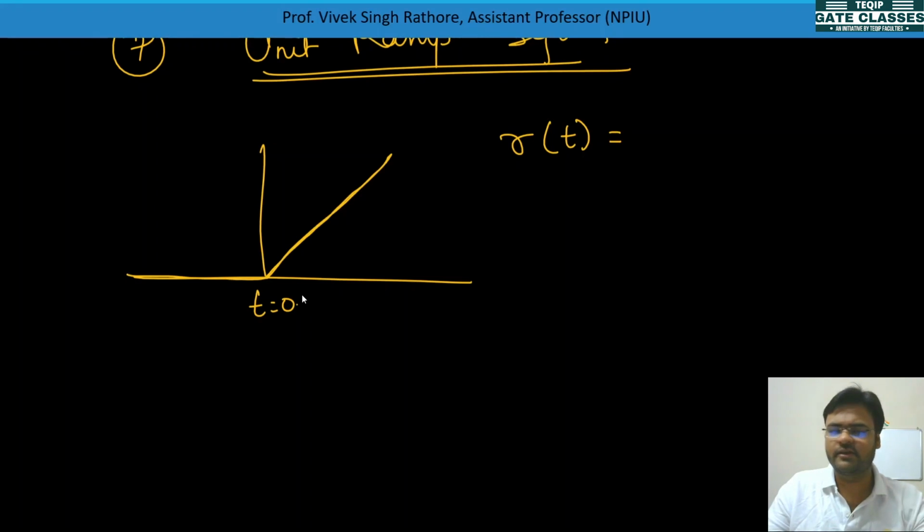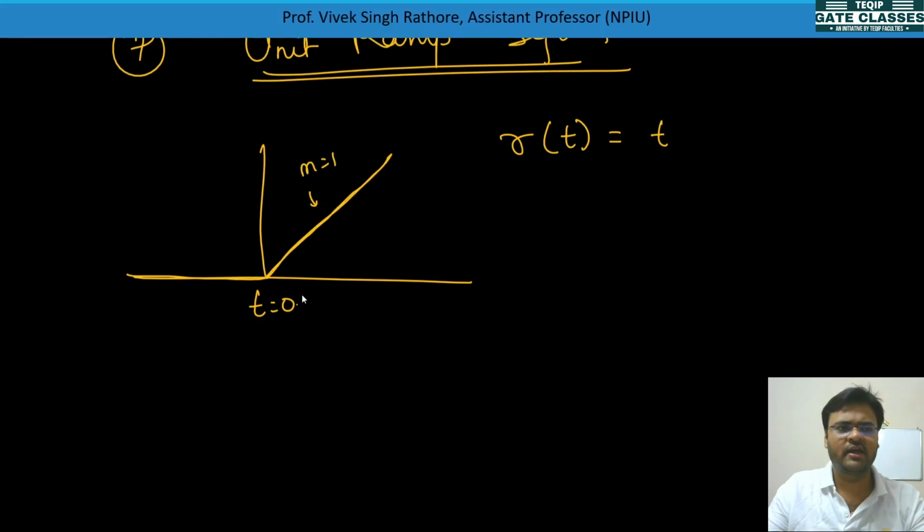That's why I am taking it here as t. Later on I will tell you how we can do shifting, and then you can write r(t minus 1) or something, but here it starts at t equal to 0, so we write r(t). The slope here is 1, m is equal to 1, so mt plus c with c equal to 0.